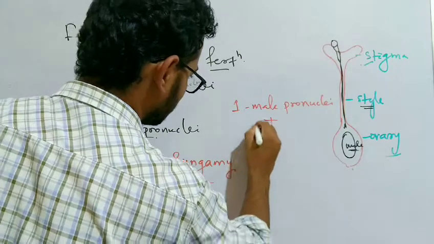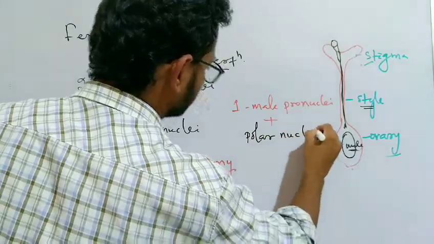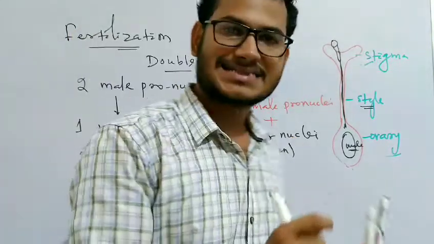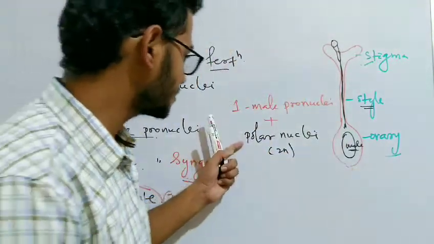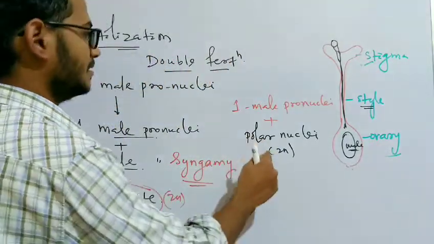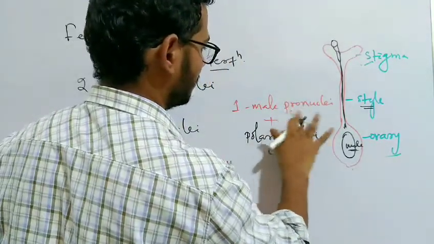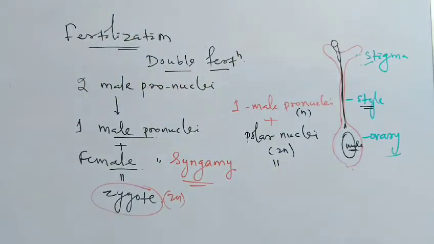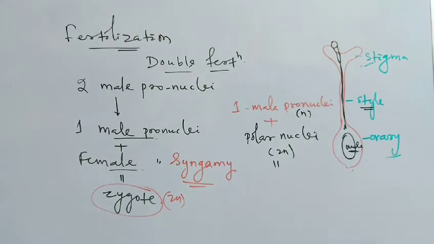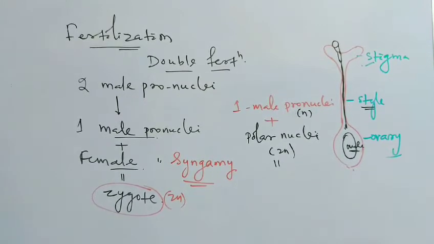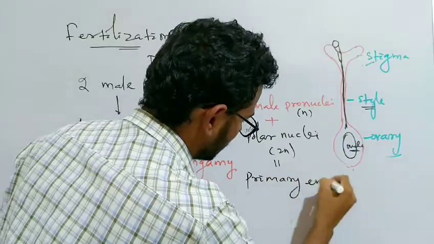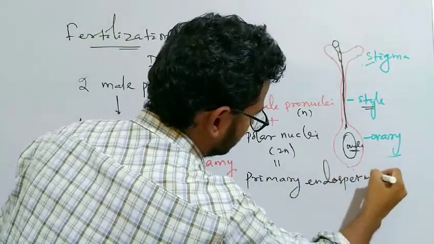Fuses with the polar nuclei. The polar nuclei are having 2n number of chromosomes because the polar cell has 2 nuclei but a single cell. So now it is 2n and the male pronuclei is haploid having n number of chromosomes. So the fusion between these two leads to the primary endosperm nucleus.